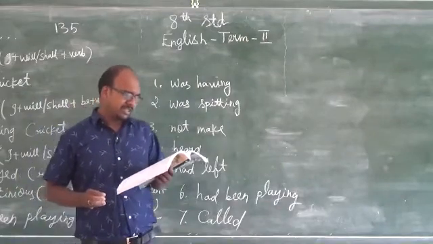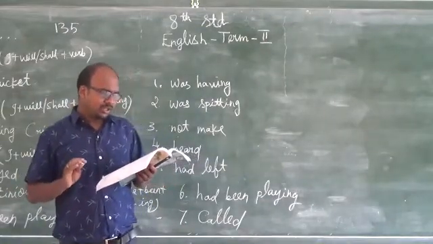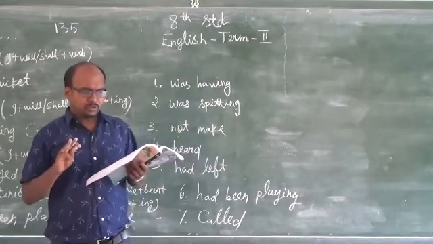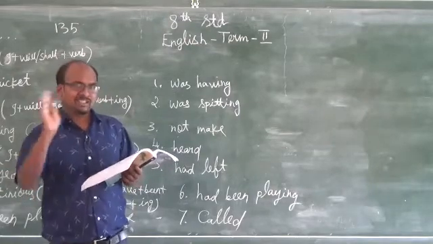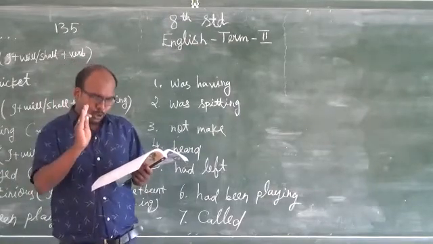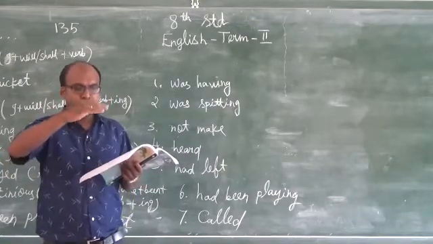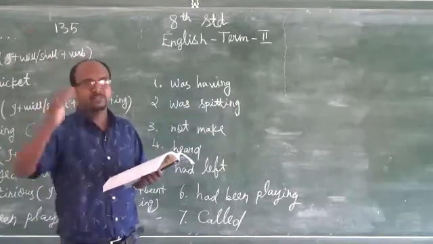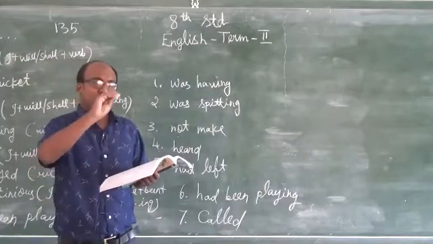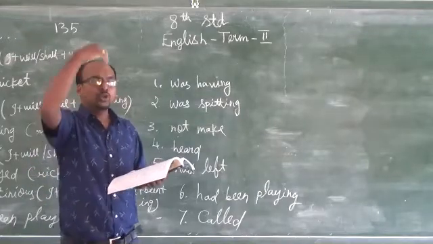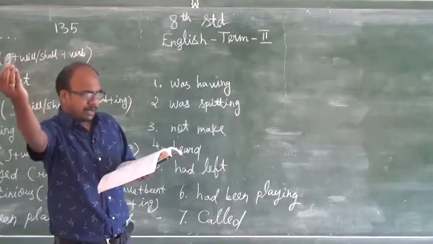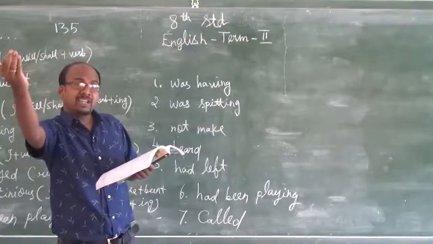Next one, eighth one, the show dash complete its 1000 episodes by next month. Look at the sentence clearly. The show, inside the bracket, complete its 1000 episodes by next month. Next month means future. They are saying one action is going to complete at a particular time, the next month.